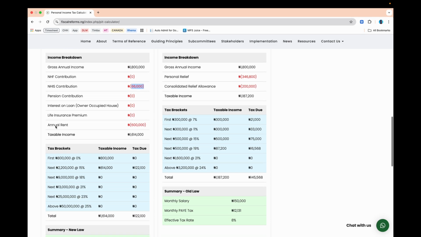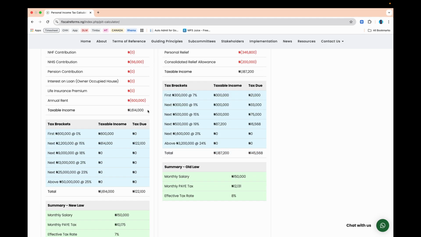And then you come to annual rent, and once you enter that, 20%, like I mentioned earlier, will be deducted. And 20% of 600,000 is 120,000. 120,000 plus 66,000 would give you 186,000. Deduct 186,000 from 1.8 million, and it will give you 1,614,000.